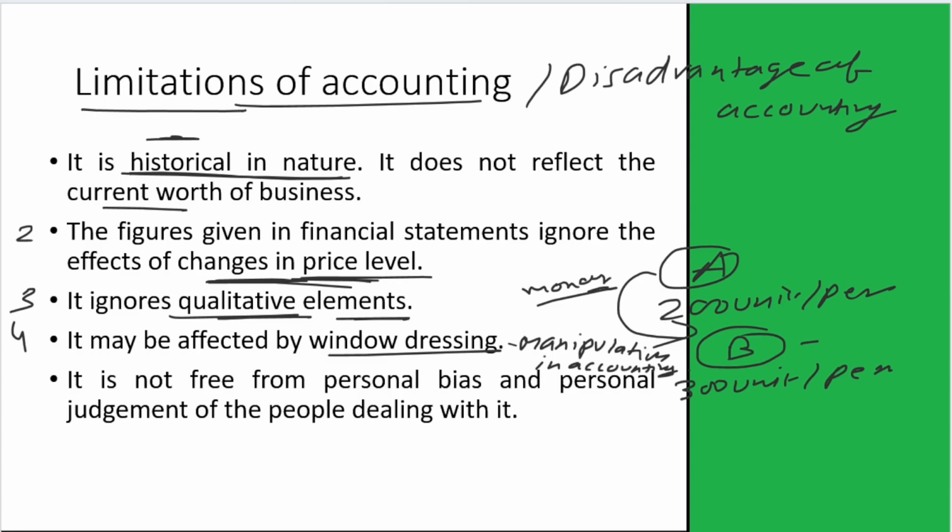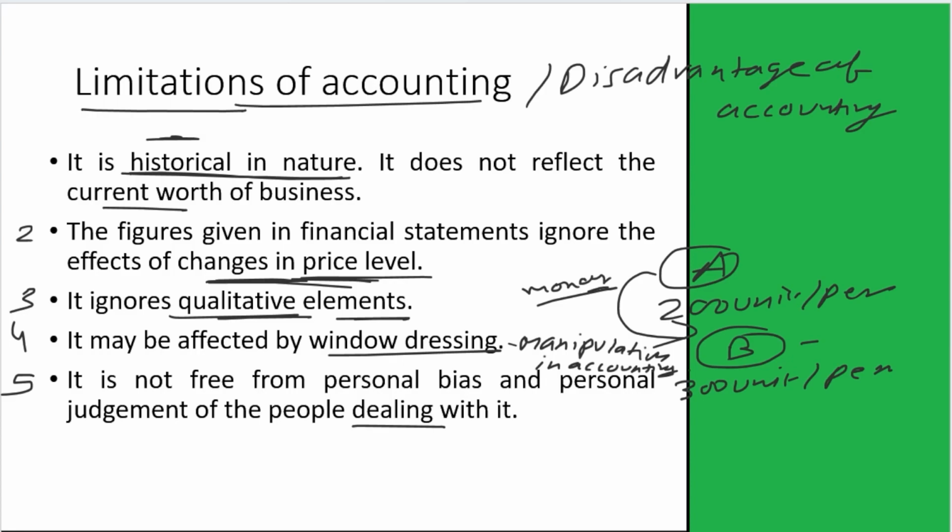The fifth limitation is it is not free from personal bias and personal judgment of the people dealing with it, as it is affected by the window dressing. So it can also be affected by the personal bias or personal judgments.